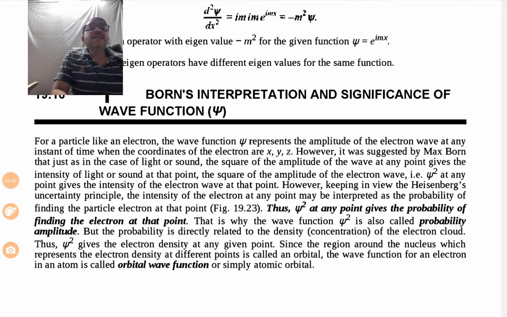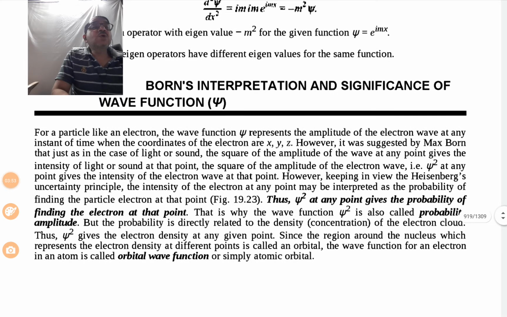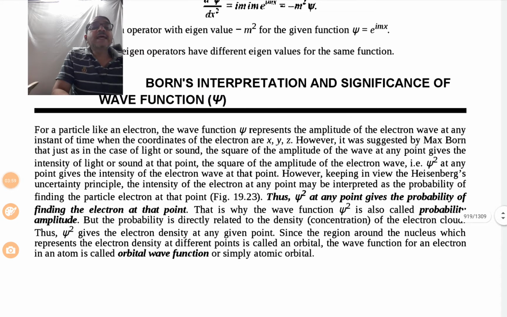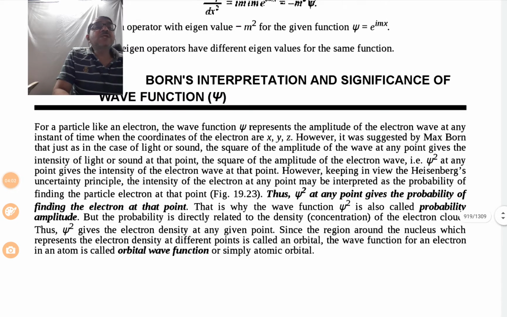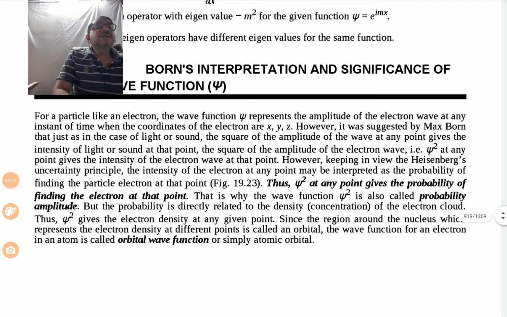So for a particle like an electron, the wave function psi represents the amplitude of the electron wave at any instant of time when the coordinates of the electron are x, y, z. However, it was suggested by Max Born that just as in the case of light or sound, the square of the amplitude of the wave at any point gives the intensity of light or sound at that point. The square of the amplitude of the electron wave, that is psi square at any point, gives the intensity of the electron wave at that point.